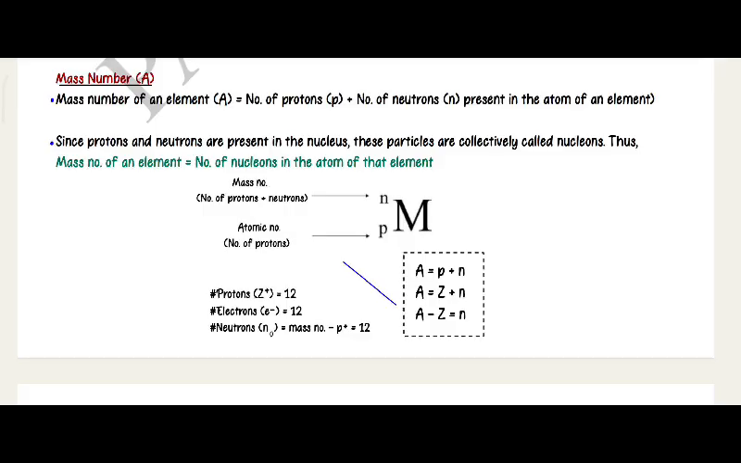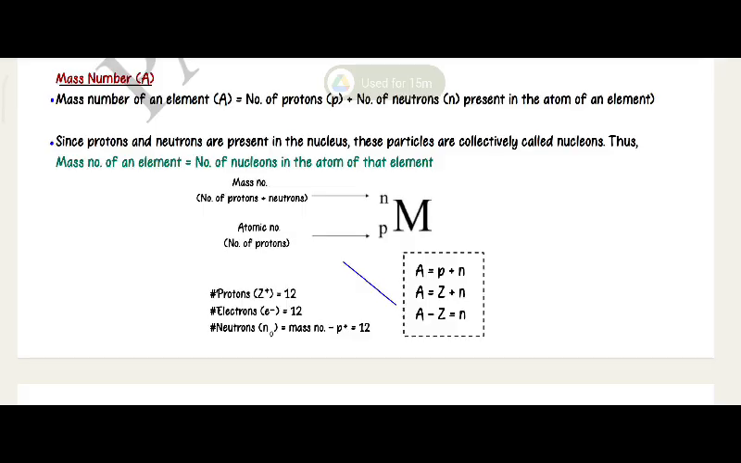M, with A on the upper side and Z on the lower side. Small n, mass number, protons plus neutrons, and small p, atomic number, number of protons. A is equal to small p plus small n. A is equal to capital Z plus small n. Capital A minus capital Z is equal to n.